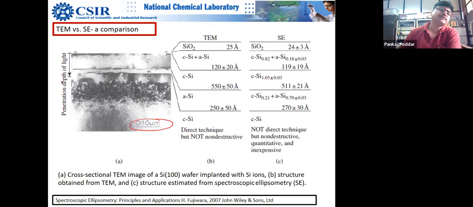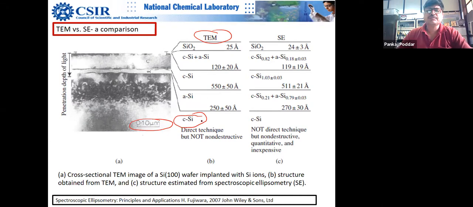Anyway, you can see that this scale is 0.1 micron, and this is the penetration depth of the light. And you can see these are the results which we get from TEM, and TEM is basically a direct technique, but it is not non-destructive because you have to cut the sample, actually cut the wafer, in order to reveal those layers. And now you can see the bottom layer is crystalline silicon. Let's first look at what TEM tells us.